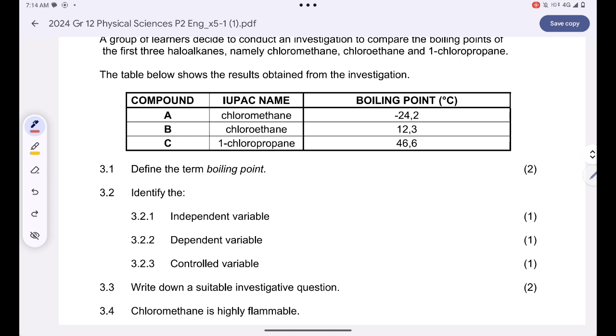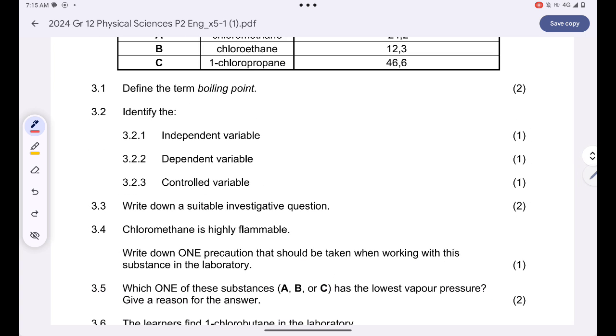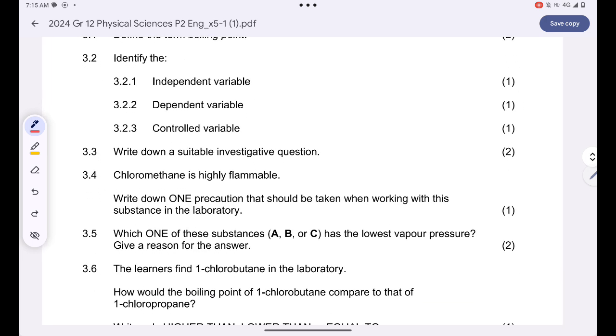Then they want us to write down a suitable investigative question. It will simply be: how does an increase in the chain length affect the boiling point? Please make sure that in your investigative question you mention both the independent and the dependent variable. Just find the relationship between the independent and the dependent variable.